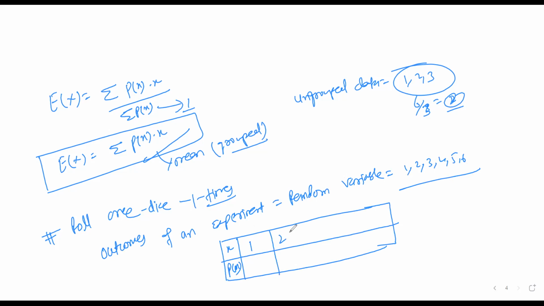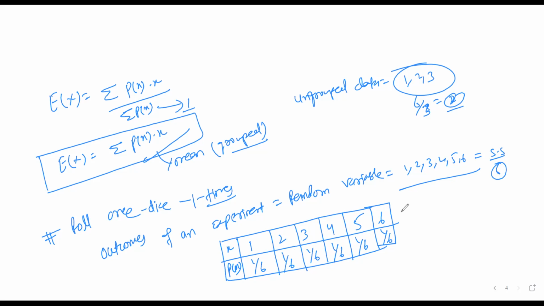Like 1 can come, or 2 can come, or 3 can come, or 4, or 5, or 6 it can come. Now what is the probability of getting a 1? It's 1 by 6. Because 1 is there only one time on the dice, and there's a total 6. So this will act as a sample space. Total 6 is the sample space. The probability of getting 2 is 1 by 6. Getting 3, also 1 by 6. Getting 4, it's the same, and the probability of 6 is 1 by 6.